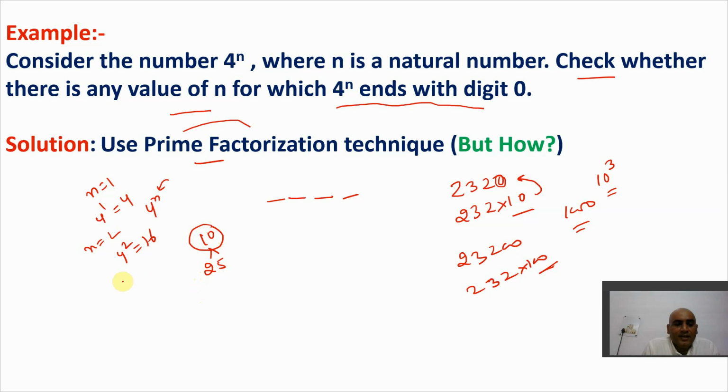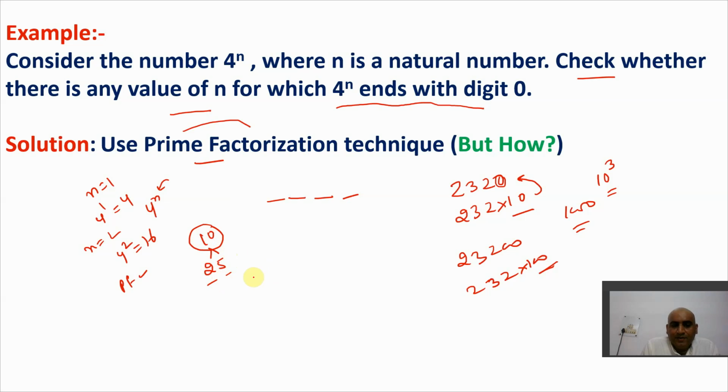Because I'm looking for a prime factor. And a factor is that particular number which exactly divides a given number. So the number is 10. These are the numbers which divide 10 exactly, right? And these are the prime numbers. So they become prime factors. I hope you get this point. So we know that 2 and 5 are the prime factors.